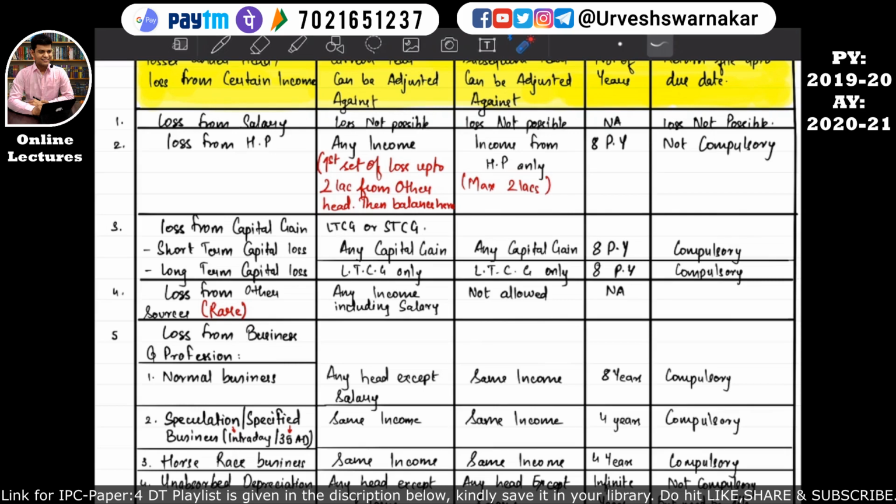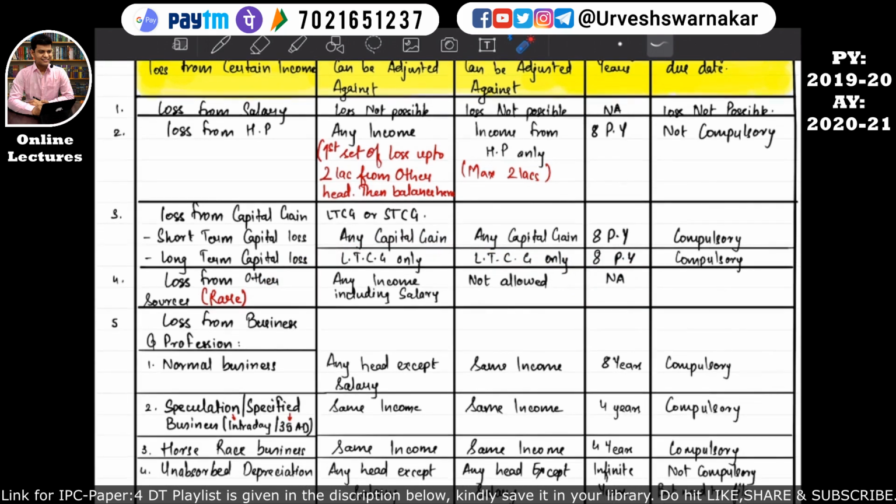For example, if the assessee has earned say rupees 5 lakh and the losses from other sources is rupees 6 lakhs, then up to 5 lakhs this loss can be set off. And that 1 lakh which is not set off will lapse and won't get carried forward. So that's what we have studied here. I hope this is quite clear. So we have completed the 4th head.